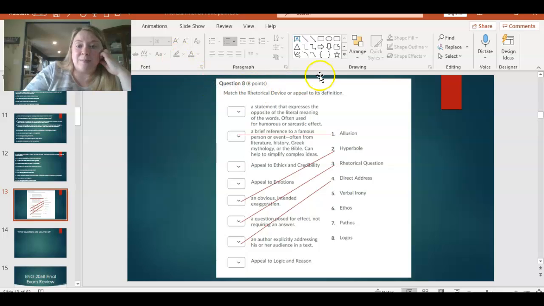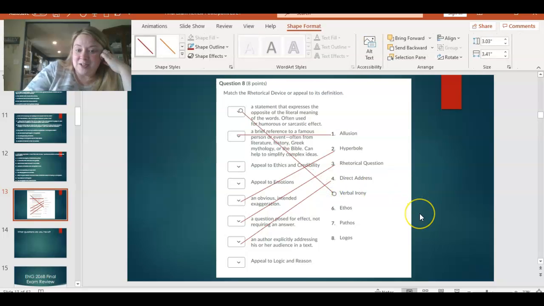Hopefully you guys are following along and I'm not going too fast for you. If you need a second to think about these, you can always pause the recording. All right, next up we have verbal irony. Let's take a look. What definition here goes with verbal irony? Well, what about a statement that expresses the opposite of the literal meaning of words, often used for humorous or sarcastic effect? Yes, that is the definition of verbal irony. We talked about that one in class. So you should have number 5 in that first box there for verbal irony, statement that expresses the opposite of the literal meaning.